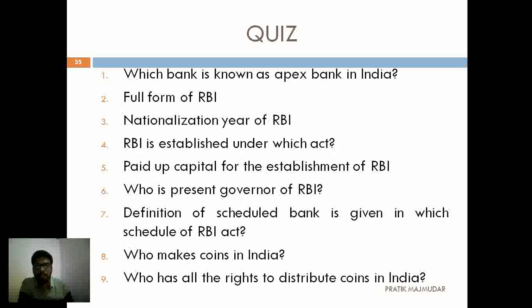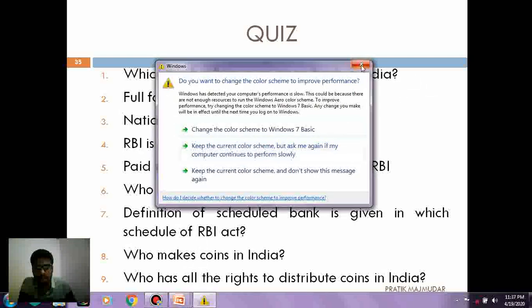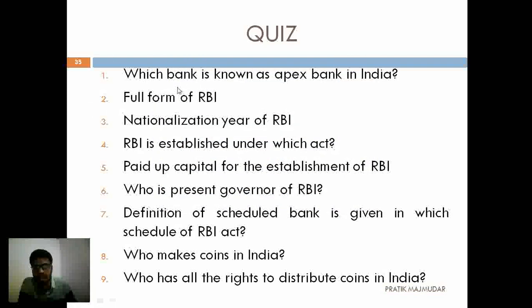Then today, as per the last part, we have discussed 9 questions. Today we are going to again give the quiz to the students. These are the 9 questions you have to complete. Let's start with the first one. Which bank is known as the Apex Bank in India? Write down the full form of RBI. The nationalization year of RBI. RBI is established under which act? You have to write down the name of the act.